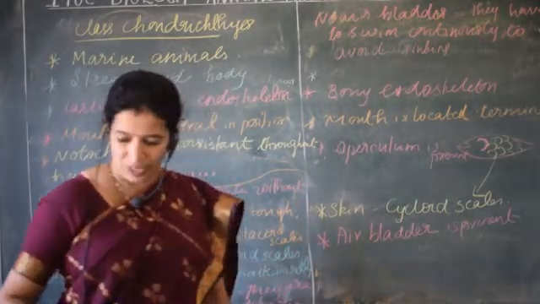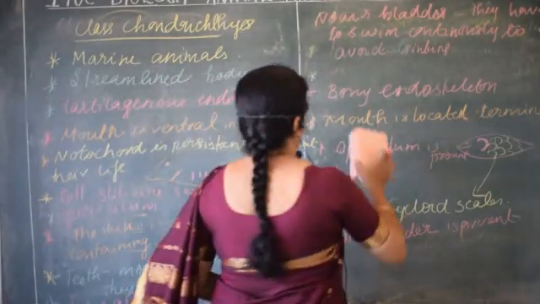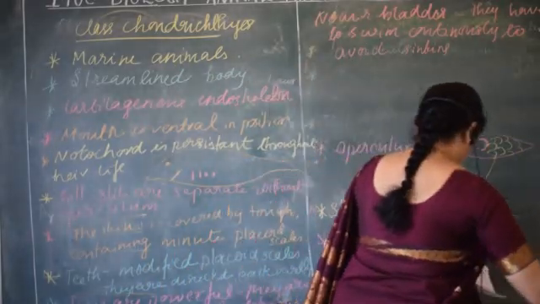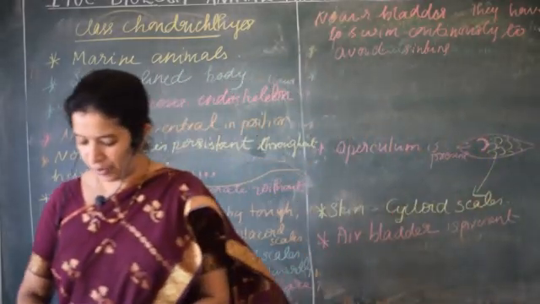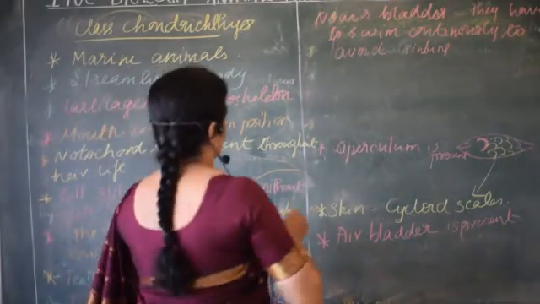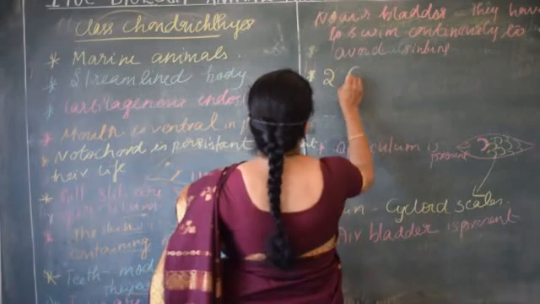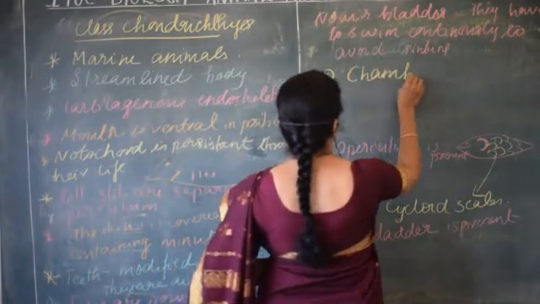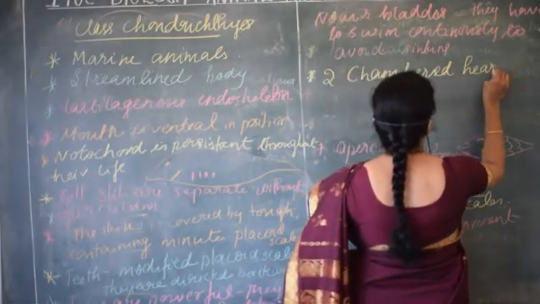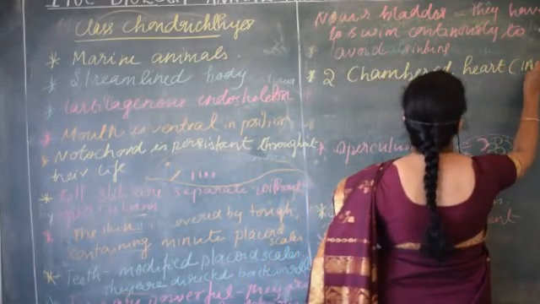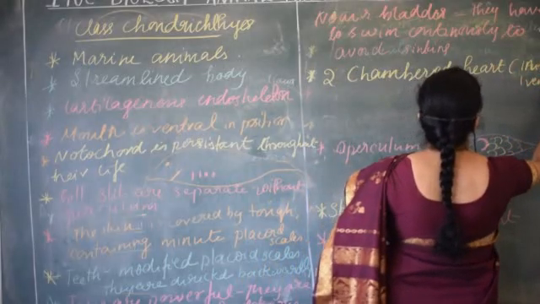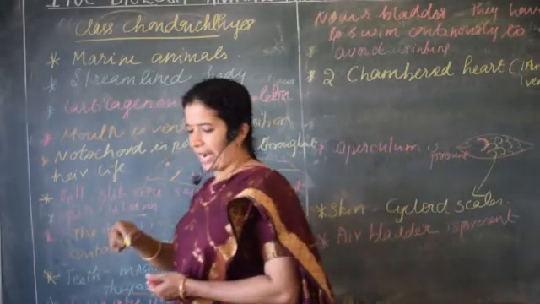Then what is the next feature of the chondrichthyes? About their internal structures, what about their heart? How many chambers does it have? Usually fishes have a two chambered heart. What are the two chambers? One is the auricle and one is the ventricle. One auricle plus one ventricle; this is the two chambered heart they have.